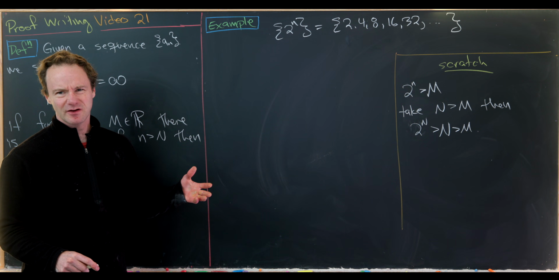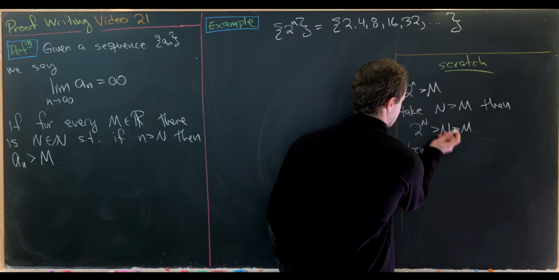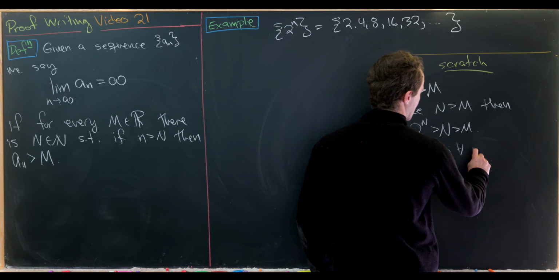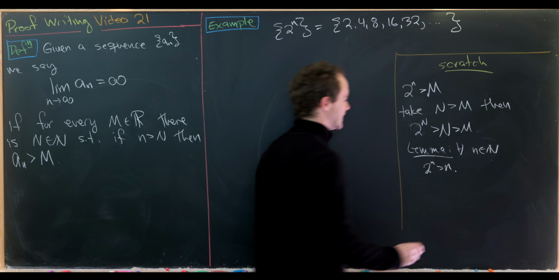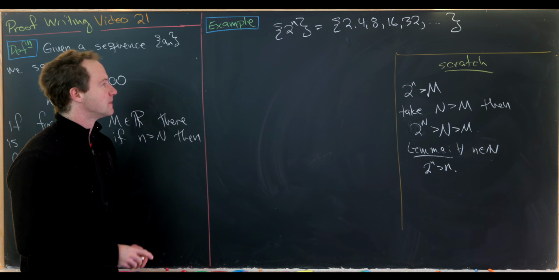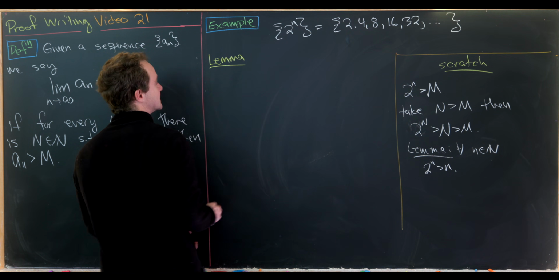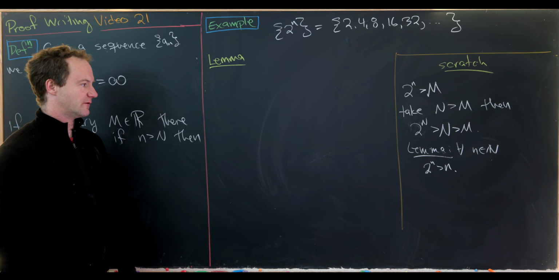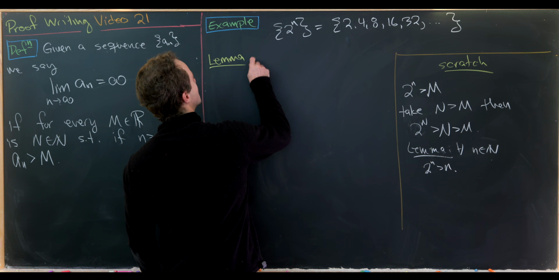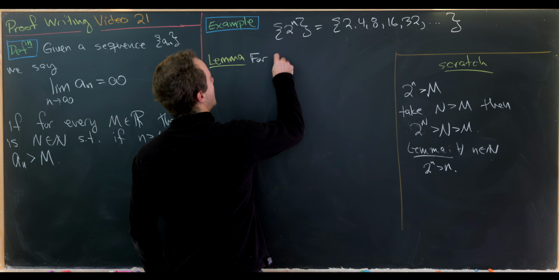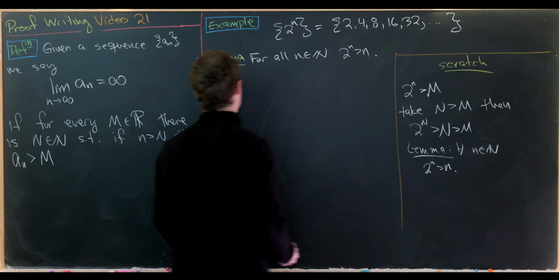And that really tells us the need for the following lemma. So the lemma would be something like this. So maybe for all n, which are natural numbers, we have 2 to the n is larger than n. I think something like this might help us out. Okay, so now let's go over here and prove that lemma using induction, and then we can apply the result of that lemma to our final goal. Okay, so let's say lemma: for all natural numbers n, we have 2 to the n is larger than n.